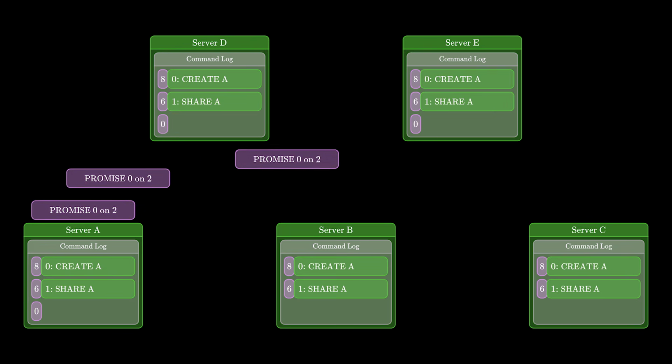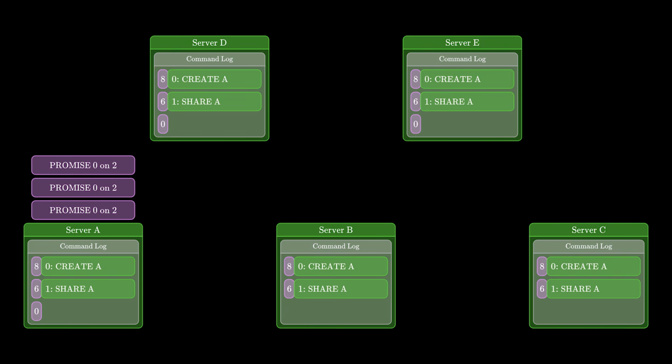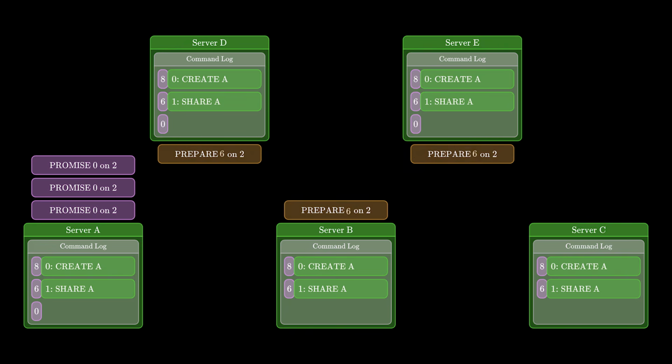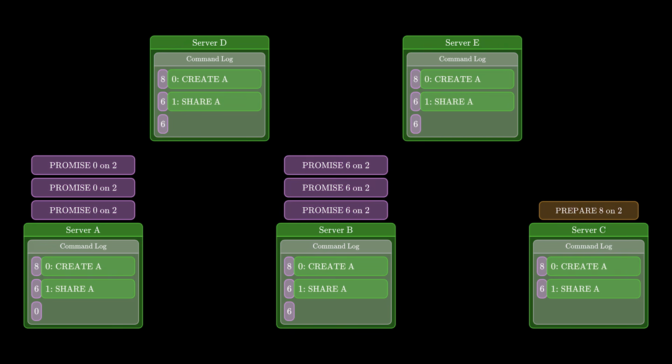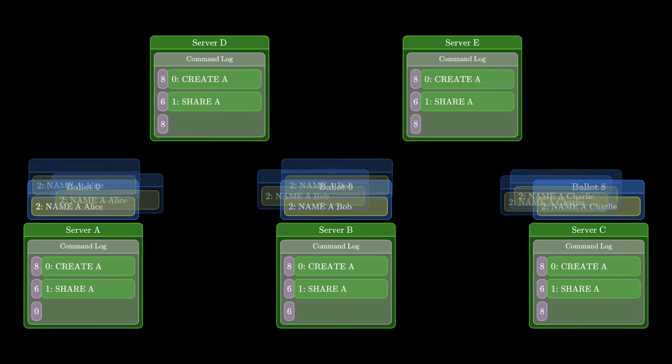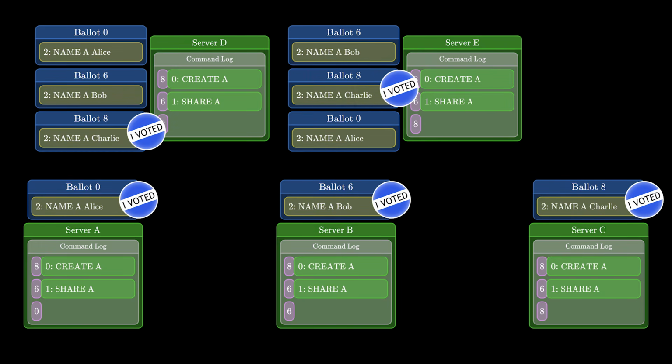Q1 promises 0. At the same time, server B prepares 6, Q2 promises 6, server C prepares 8, and Q3 promises 8. The proposers send out their ballots, but only ballot 8 can be chosen. Pause and think about why this is.